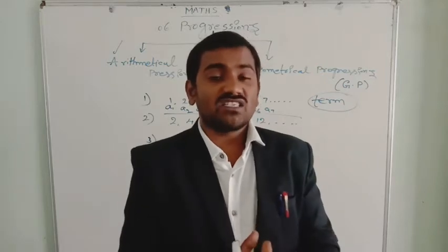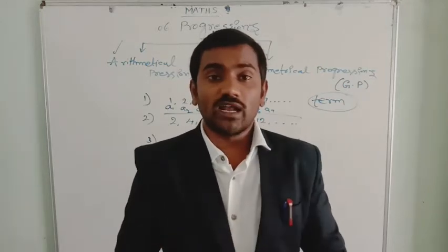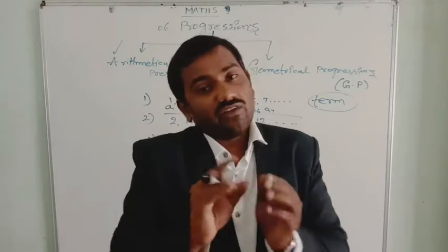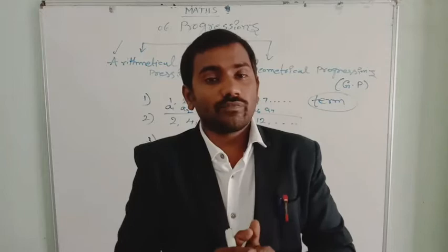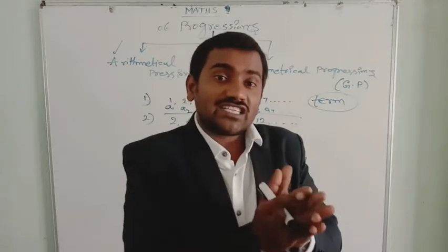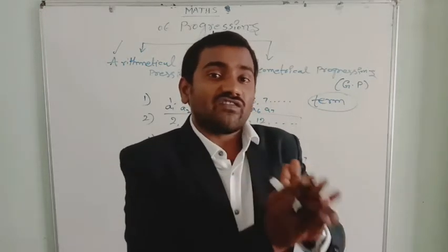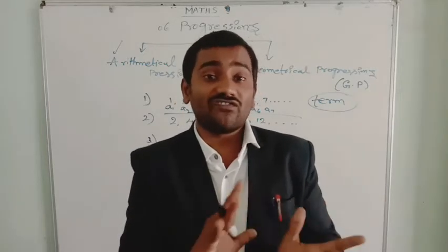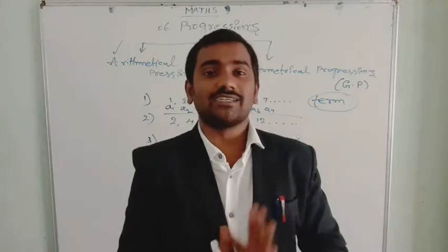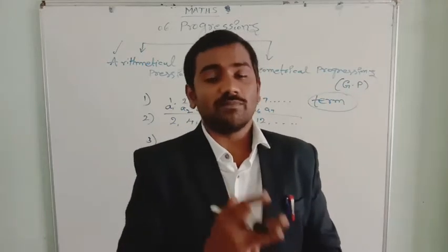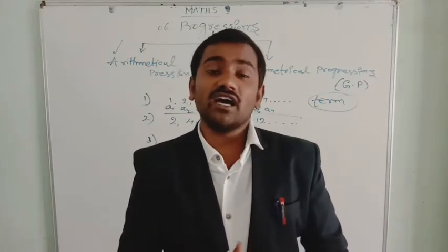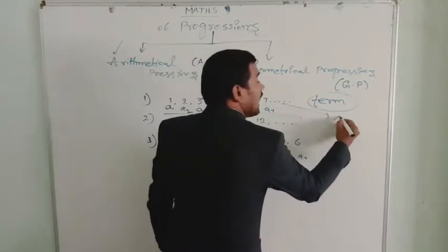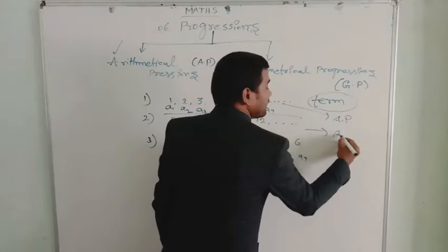How do we tell whether a list of numbers is in arithmetical progression or not? In the list of numbers, if you add or subtract a fixed number to the preceding term, except the first term, then the numbers are in arithmetical progression. These three examples are in arithmetical progression only.